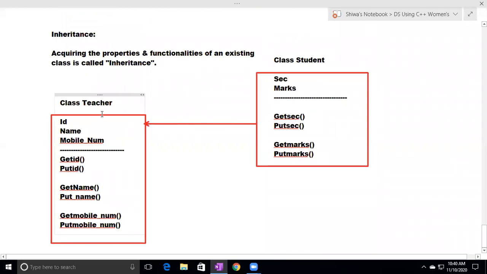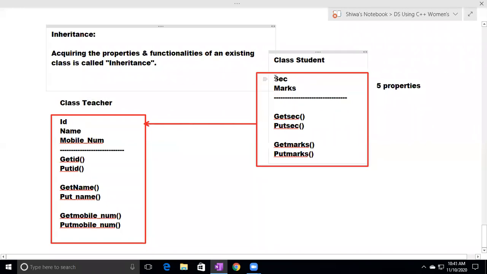Now here, class teacher members I am reusing in the class student. Now class student has how many properties? 5 properties. Here we are establishing a relationship between class student and class teacher, so this concept is called inheritance.